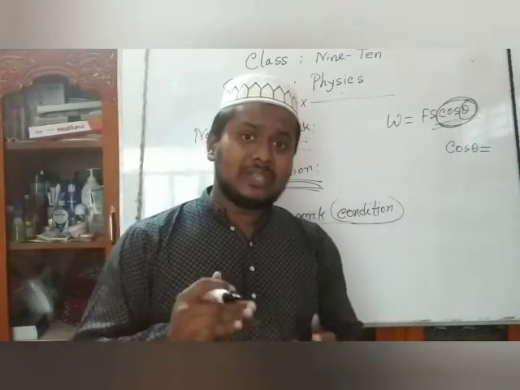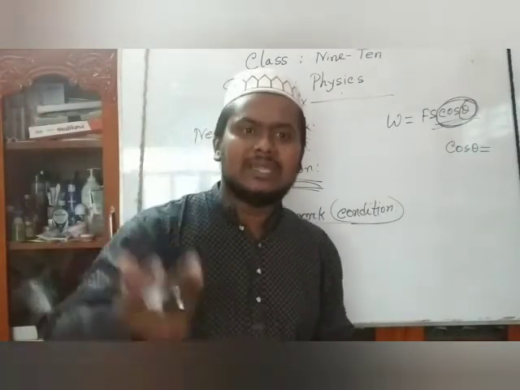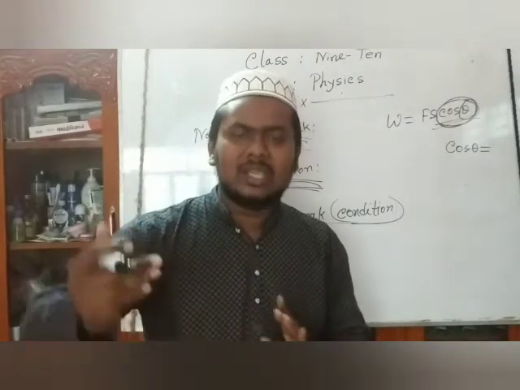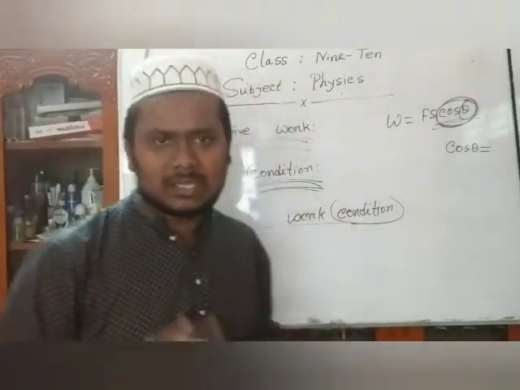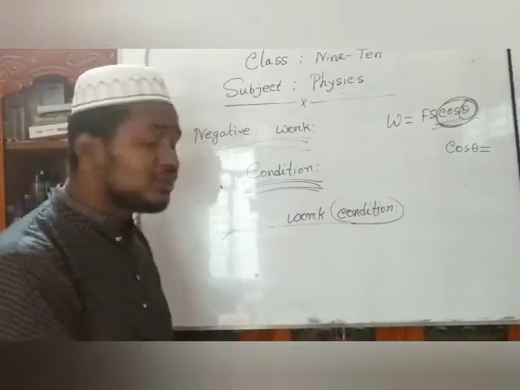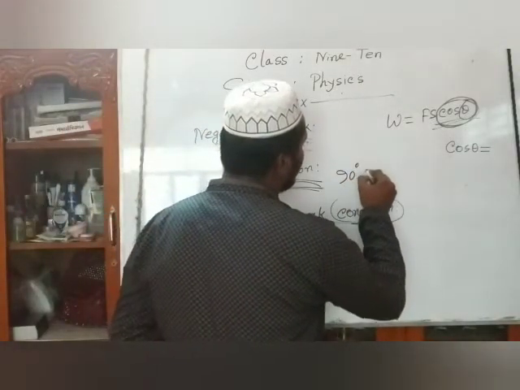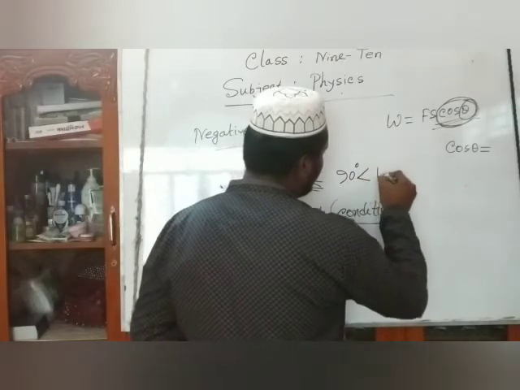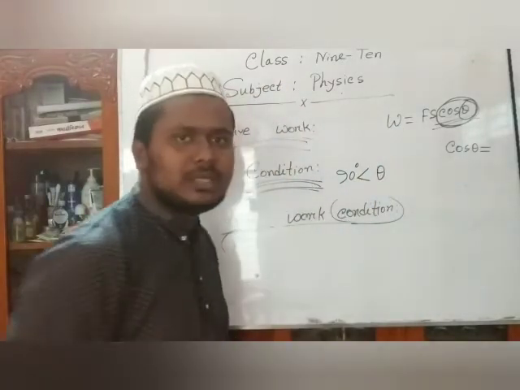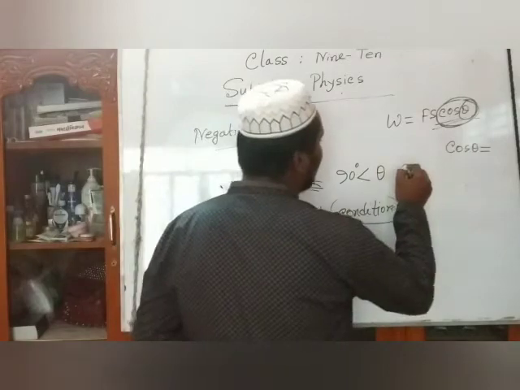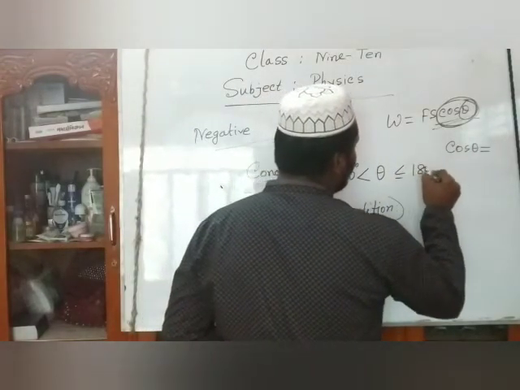So the range is above 90 degree and less than or equal to 180 degree. That means 90 degree is less than theta, but theta is less than or equal to 180 degree.